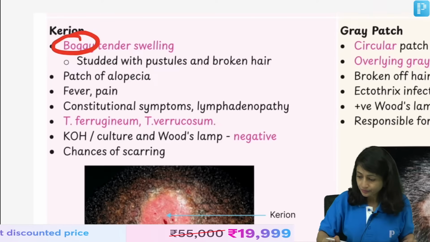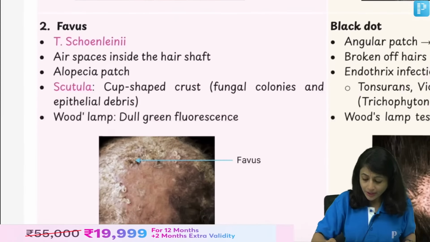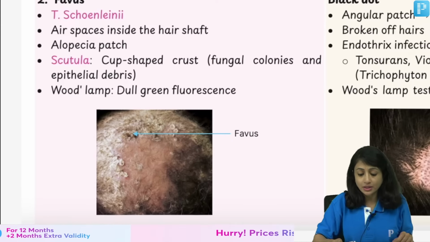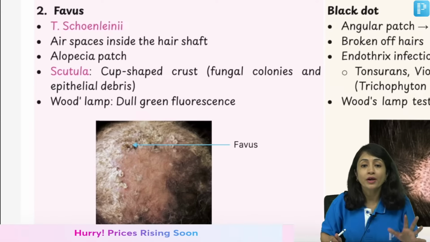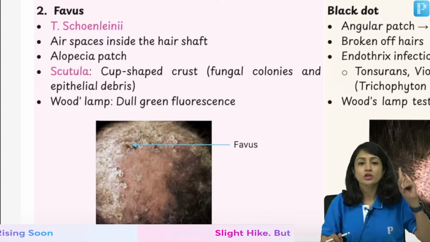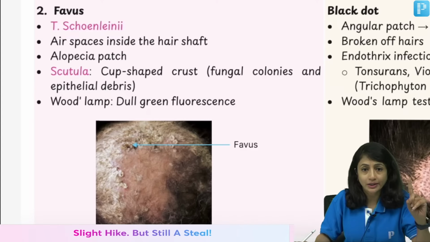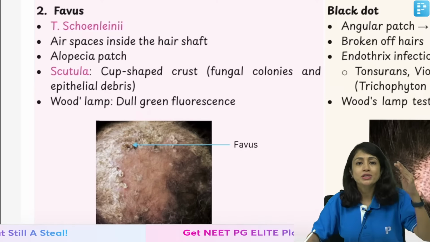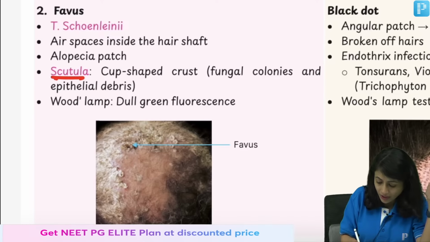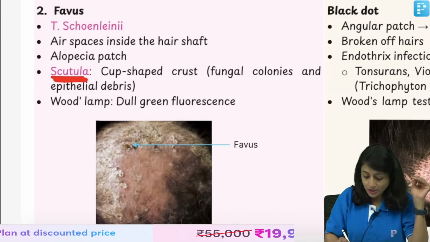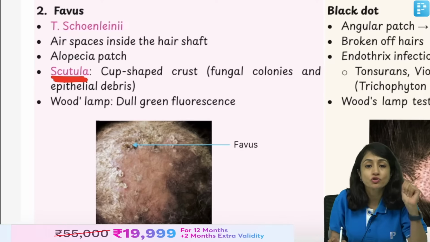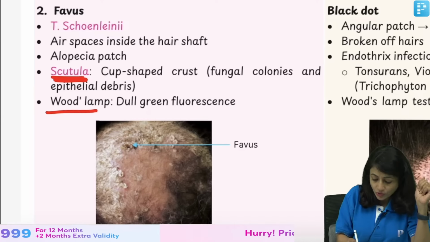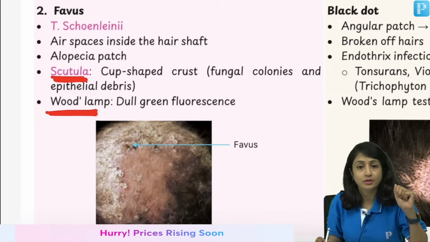Clear? Then the next inflammatory type of Tinea Capitis is called favus. Favus is special because it is caused by Trichophyton schoenleinii. What do you see here? You see cup-shaped crusts which are called scutula. If you do a Wood's lamp, you see dull green fluorescence here, right?